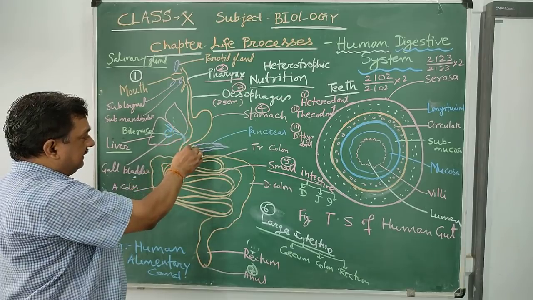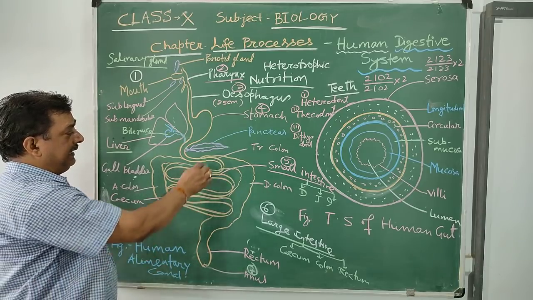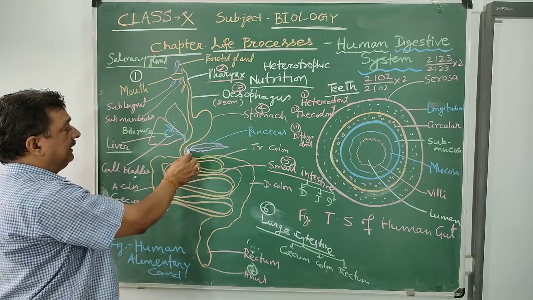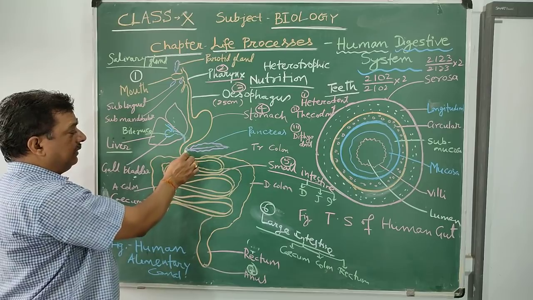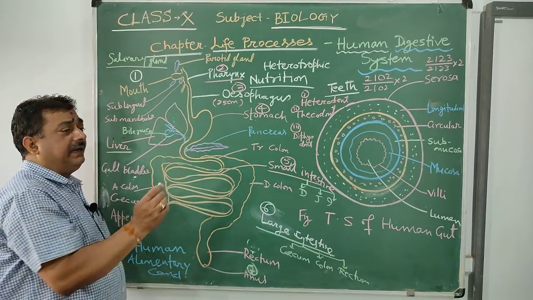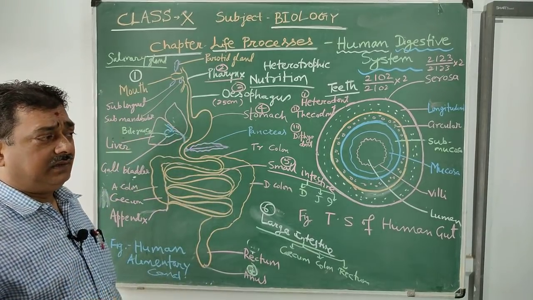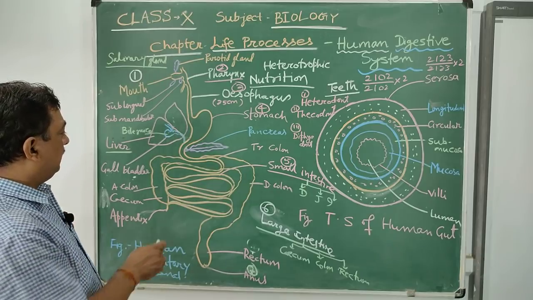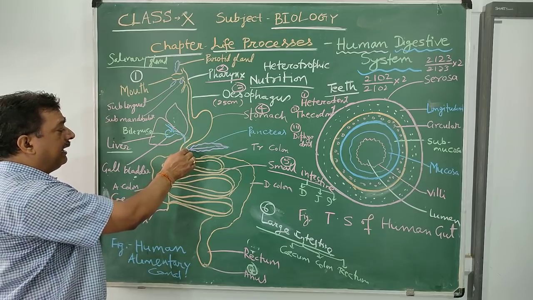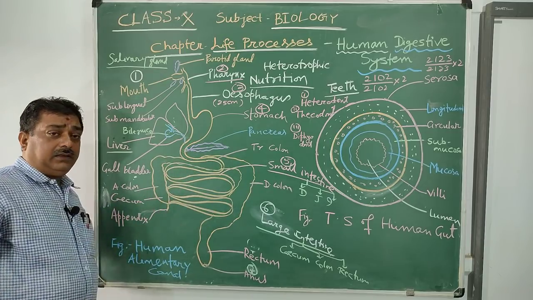And the hepatic duct and pancreas. The next gland is the pancreas. The pancreas is an exocrine gland as well as an endocrine gland. The duct arising from the pancreas and the hepatic duct unite, known as the hepatopancreatic duct. One question is very important. They are guarded by a valve called the sphincter of Oddi. It is not mentioned in your book, but it is mentioned in class 11. The sphincter of Oddi is very important because the hepatopancreatic duct is guarded by this valve, and it opens in the duodenum.